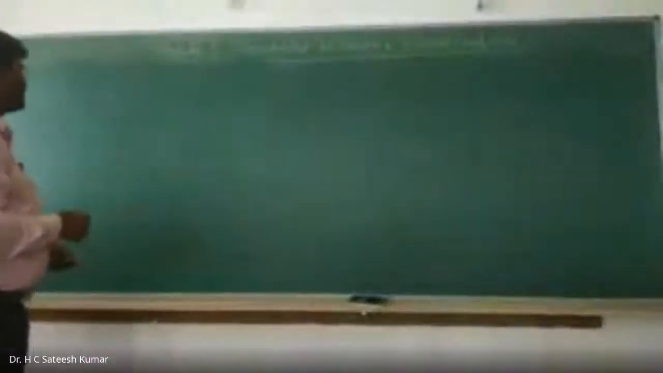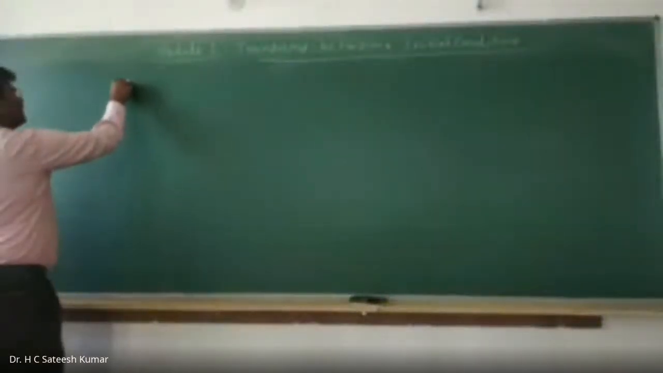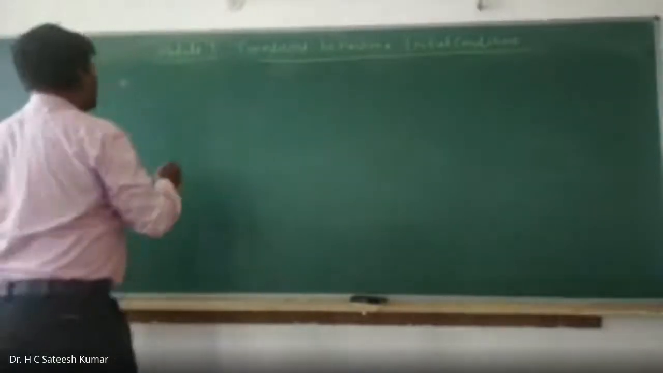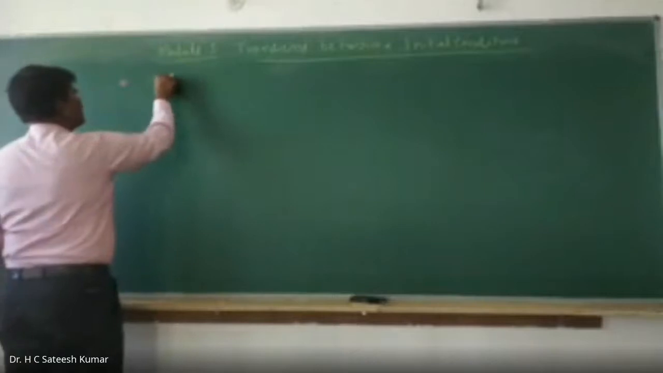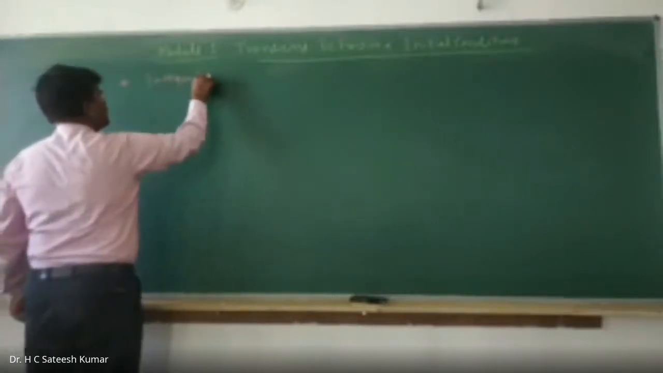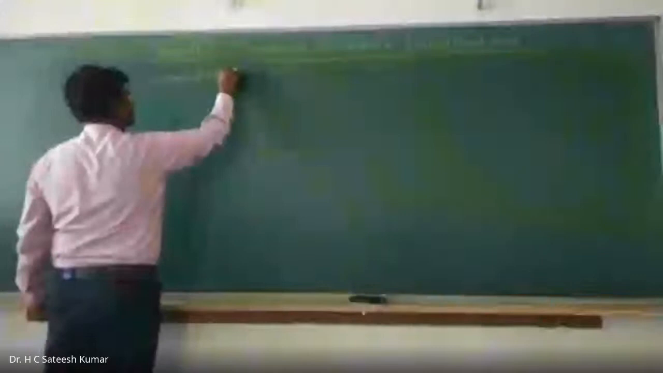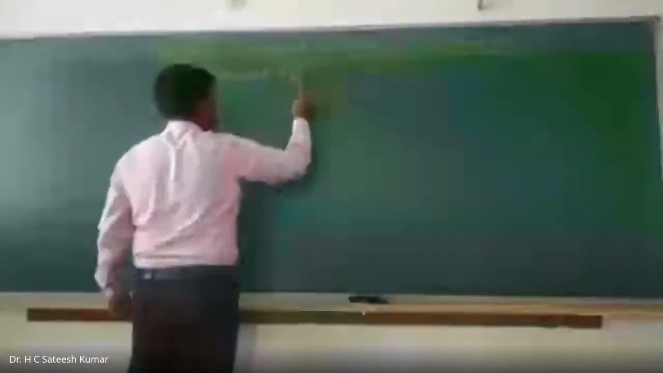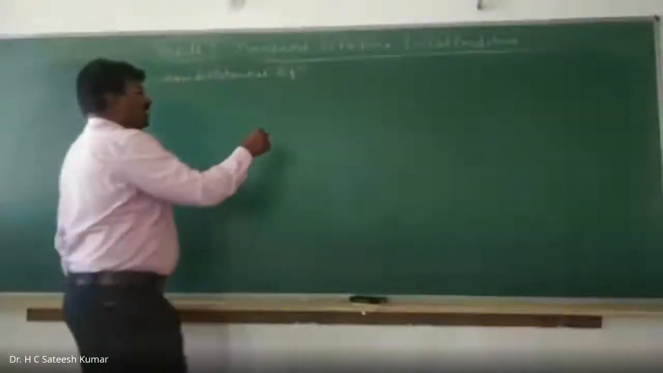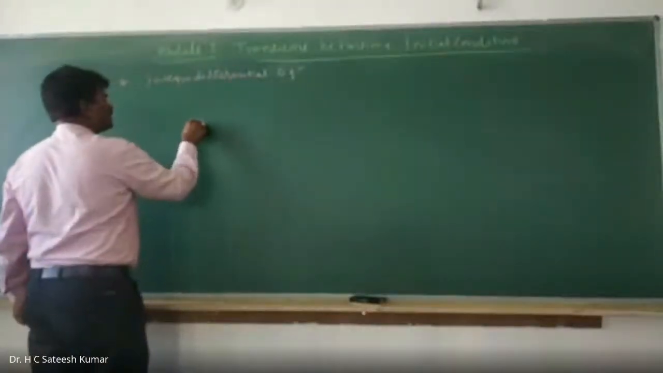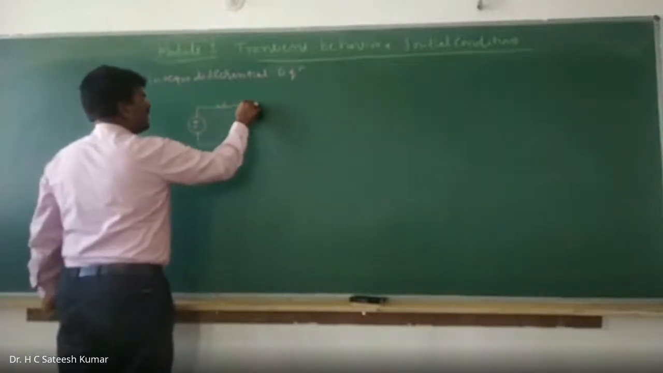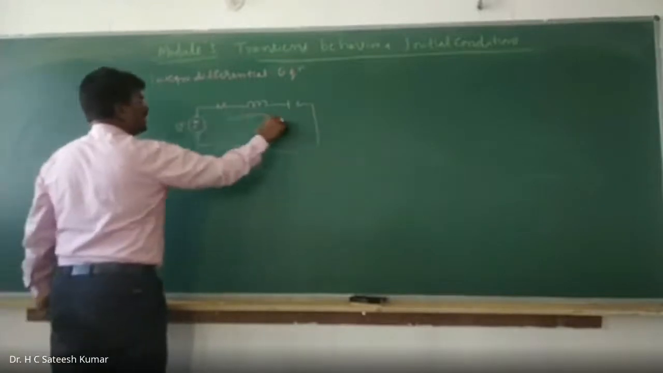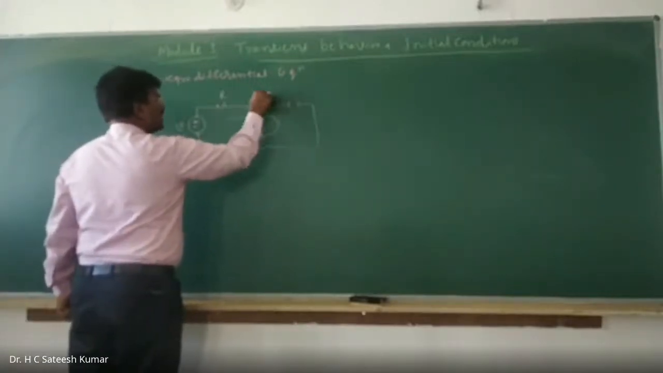Some of the points you should remember. Any network can be represented in the form of an integral differential equation. For example, let us say I have a voltage source connected with a resistor, an inductor, and a capacitor. V is the voltage, I is the current, and R, L, C.